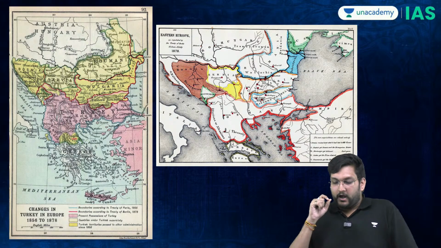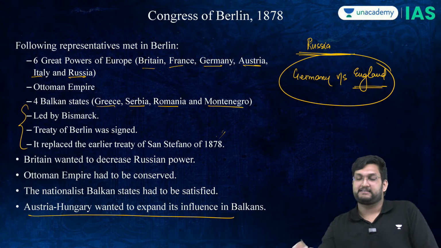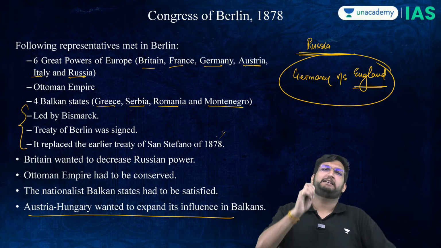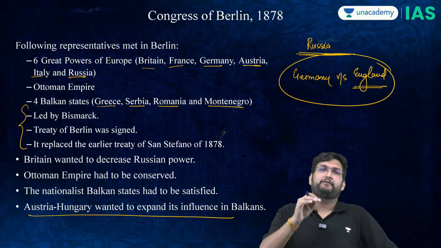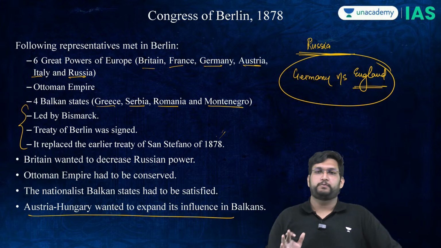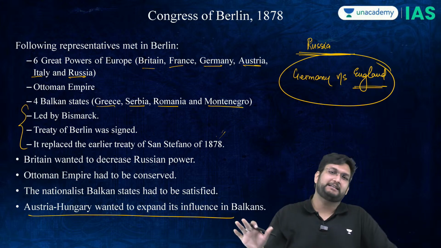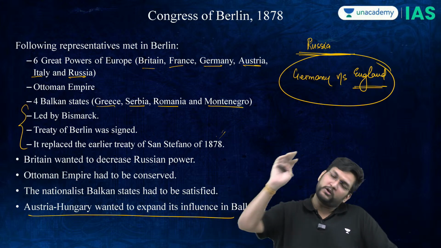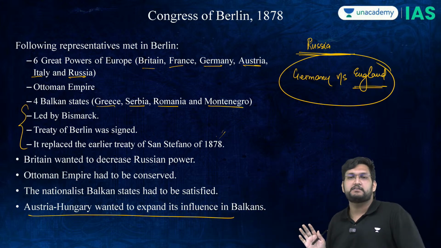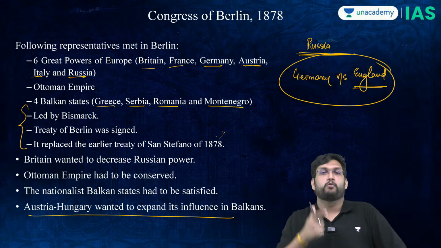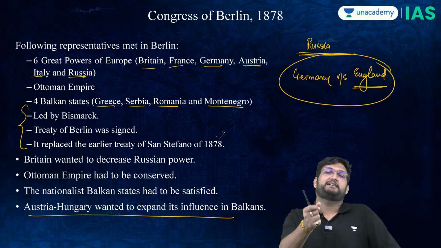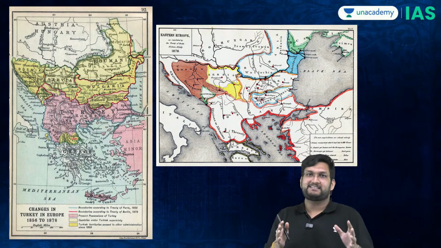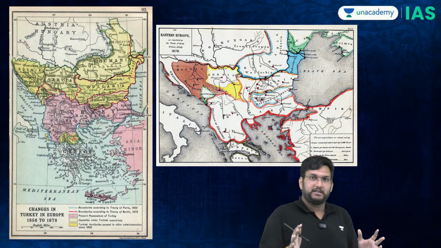Now, one thing is these tendencies, but the Europeans are very bad at creating maps also. If you have to mess up a map, give it to a European. He will for sure mess it up like anything, and every war which happened further was because of the cartographic skills of a European. Now, I'll show you why the Congress of Berlin created the context for the First World War. This is the map which is created once the Congress of Berlin has actually come through.